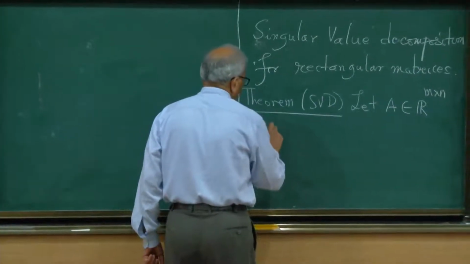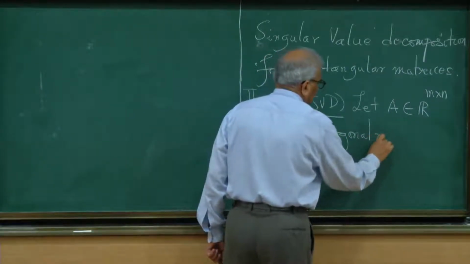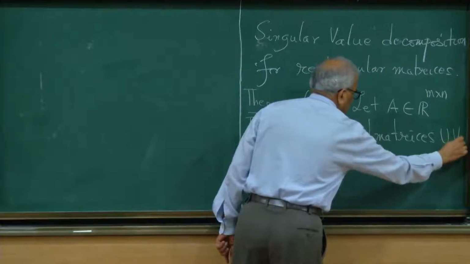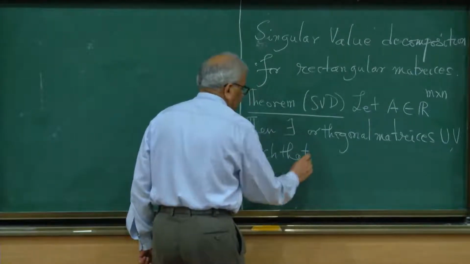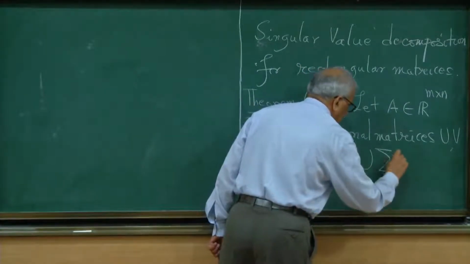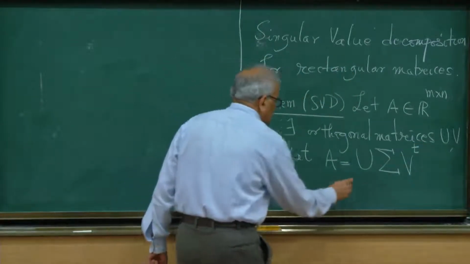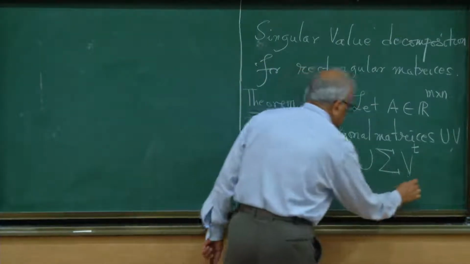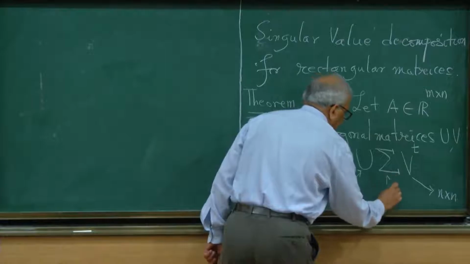Then there exist orthogonal matrices U and V such that A can be factorized as U times a diagonal matrix times transpose of V, where this is an m by m matrix, and this is n by n matrix, and this is an m by n matrix.